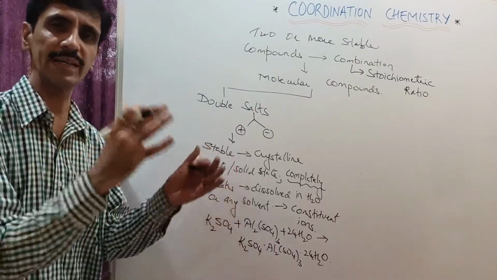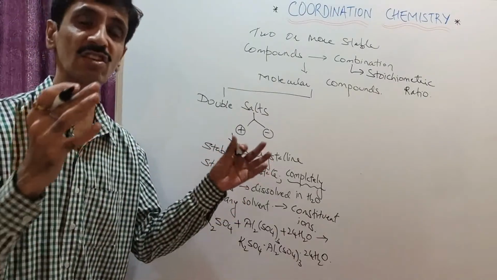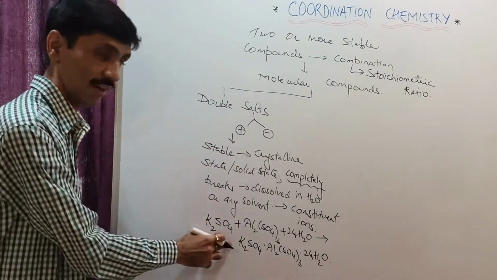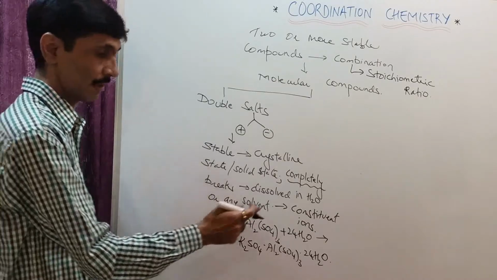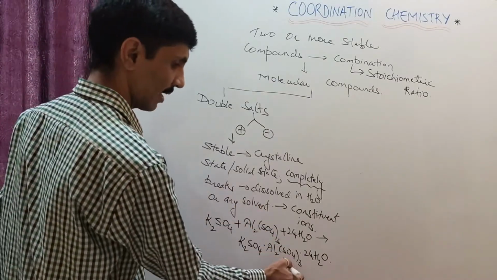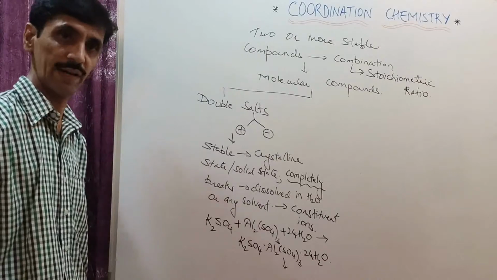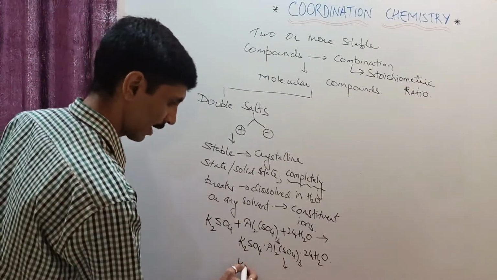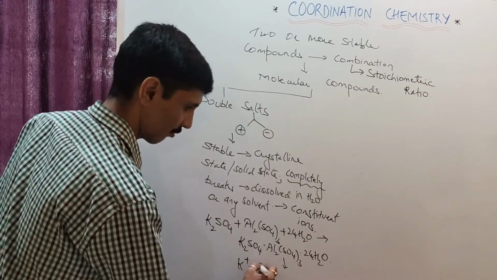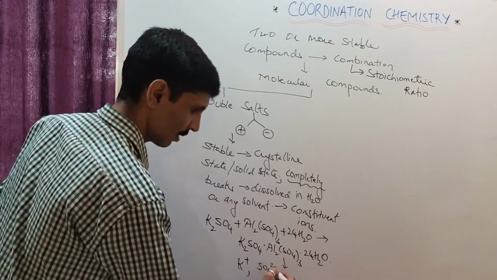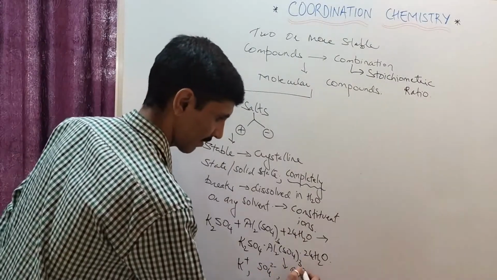They are all going to combine and they are going to be existing together. तो ये सॉलिड स्टेट में ये स्टेबल रहेगा. लेकिन जैसे ही दोस्तों इसको मैंने डिसॉल्व किया in an appropriate solvent, what am I going to get is K plus ions, SO4 2 minus ions and Al3 plus ions.